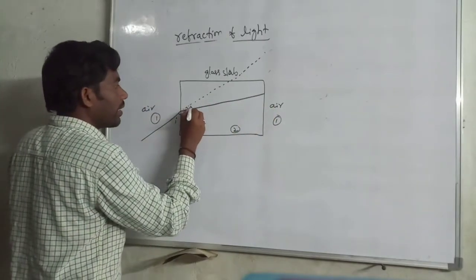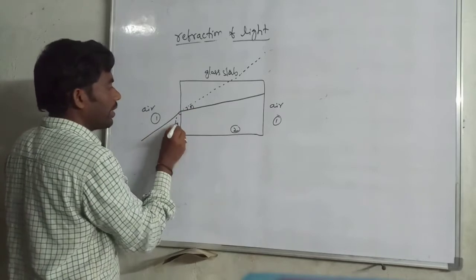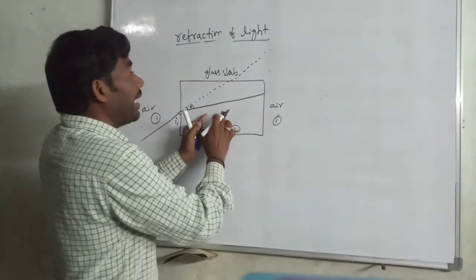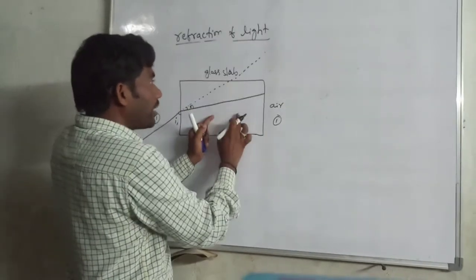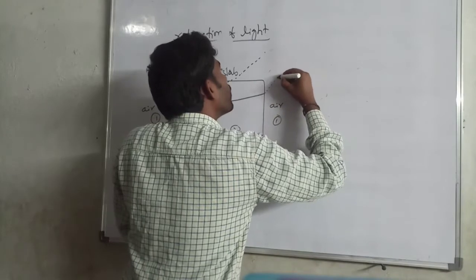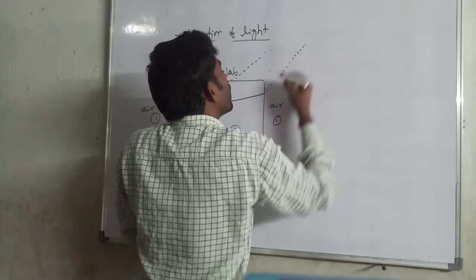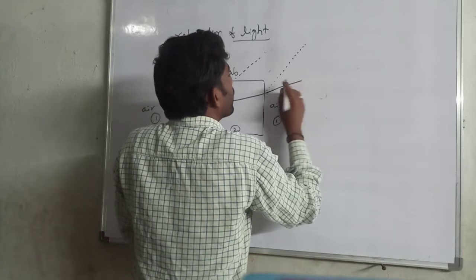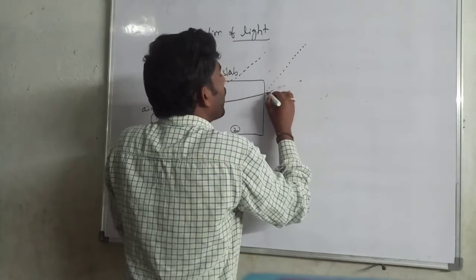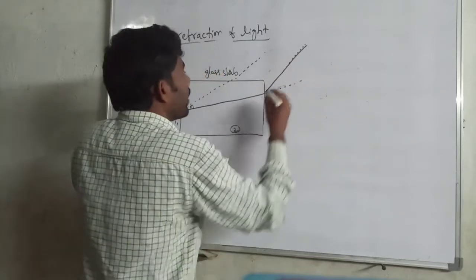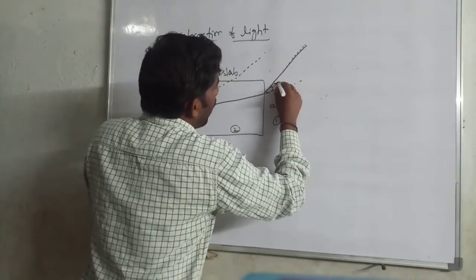This is i1 and this is r1. Then the ray goes from the glass medium to air, and again it bends. The actual path is taken in this direction. Now this is the angle r2.